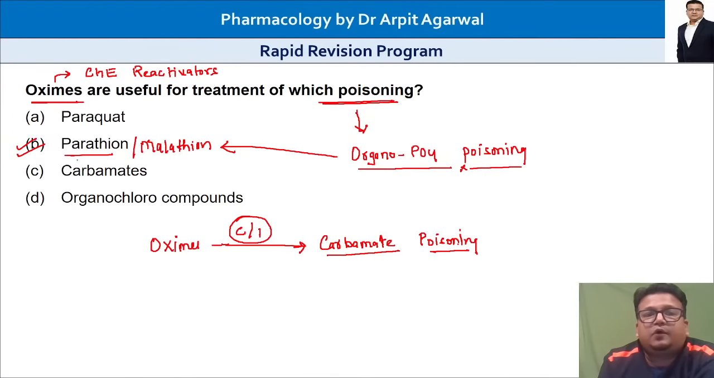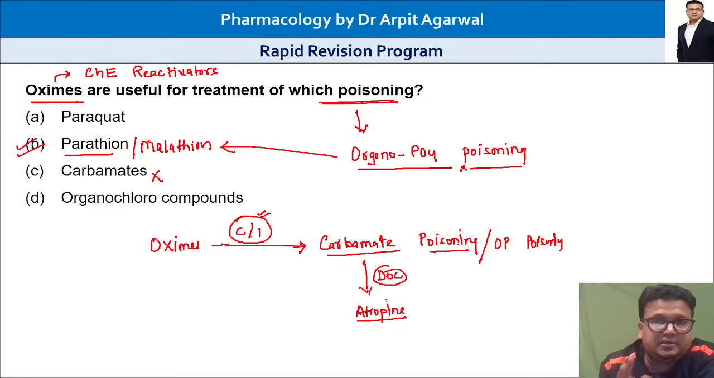So oxims are useful for organophosphorus poisoning and they are contraindicated in carbamate poisoning. So carbamate is not the answer here. The answer is parathion, malathion, diphlos, tabun, sarin, organophosphorus. In both carbamate and organophosphorus poisoning, please remember the drug of choice is atropine.